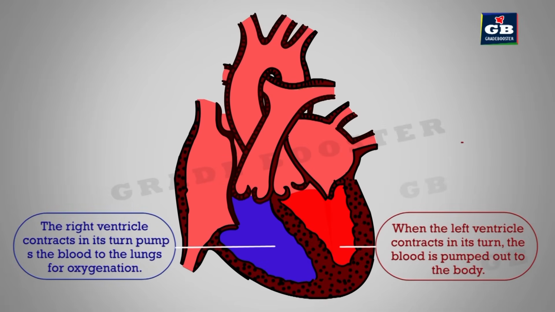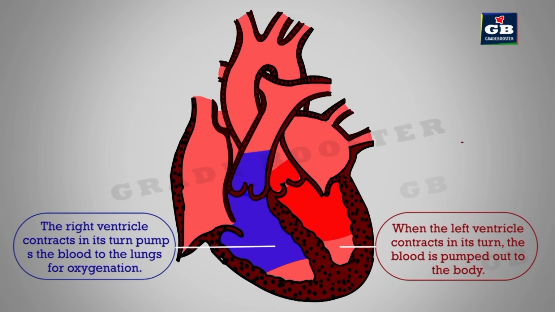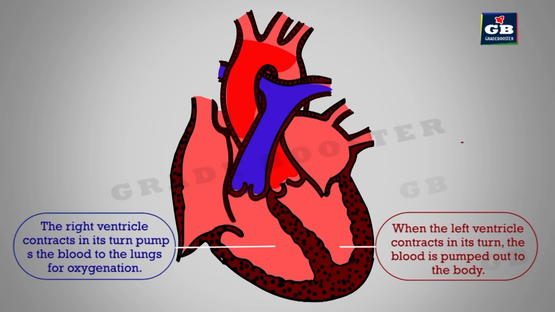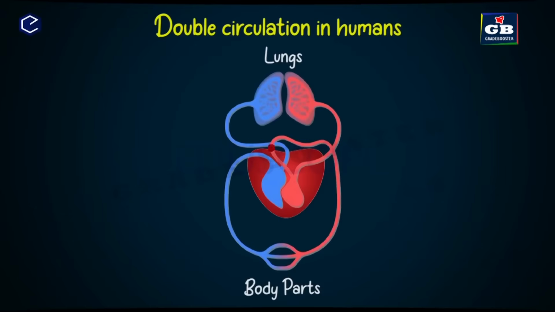Now the left ventricle contracts and sends the oxygenated blood to the body parts. At the same time, the right ventricle pumps the deoxygenated blood into the lungs. Animals like birds and mammals have a 4-chambered heart. In the circulatory system of these organisms, oxygenated and deoxygenated blood circulates separately. The blood travels through the heart twice in one complete cycle of blood circulation. One time between the heart and lungs and the second time between the heart and body parts. So, this type of circulation is called double circuit circulation or double circulation.